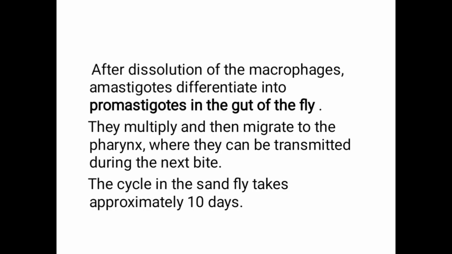The amastigote ingested from the reservoir transforms, or differentiates, into the promastigote. That means the stage in the reservoir is the amastigote, but inside the fly it differentiates to the stage called the promastigote. Then they multiply and migrate to the pharynx, where they can be transmitted during the next bite. The cycle in the sandfly takes approximately 10 days.